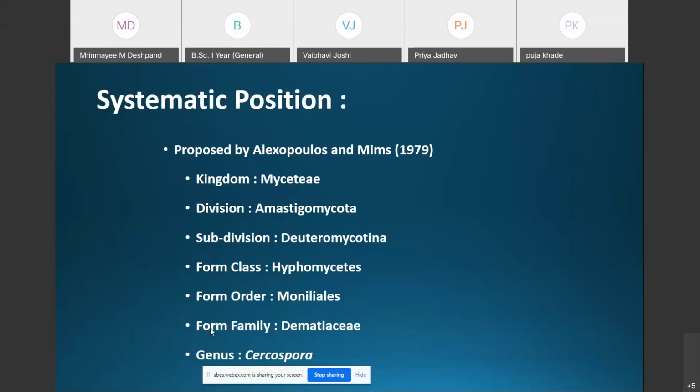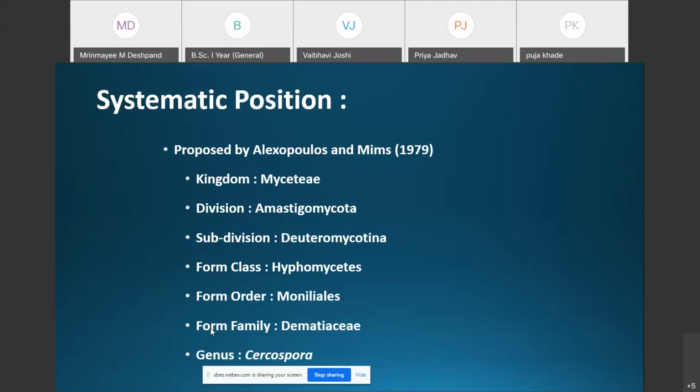That is regarding the subdivision Deuteromycotina, which is popularly called the fungi imperfecta, and it is an artificial group. That is all about the classification of Cercospora.